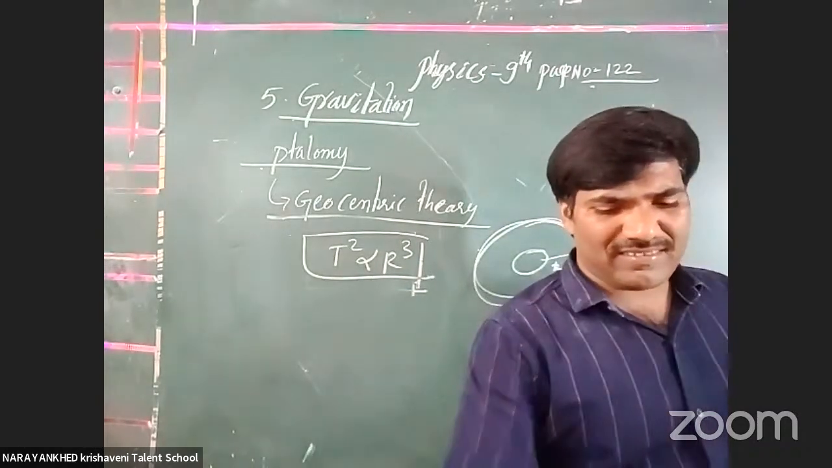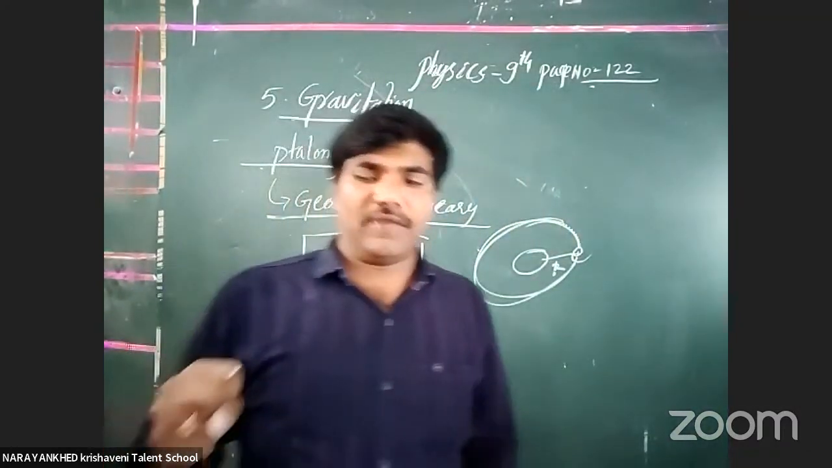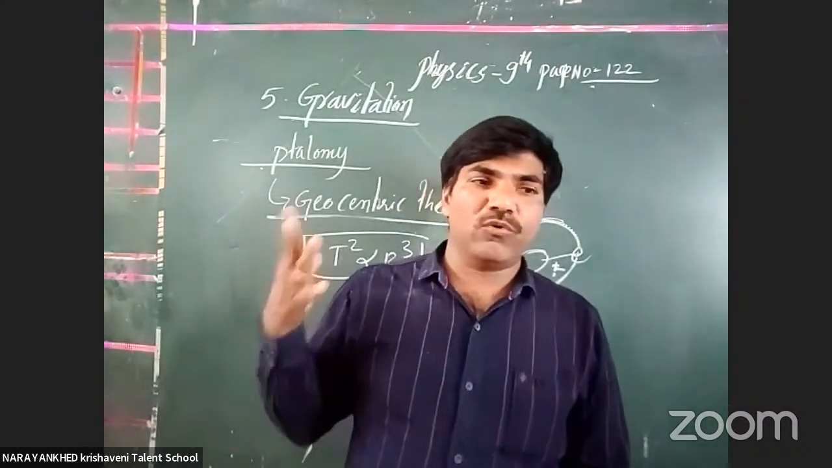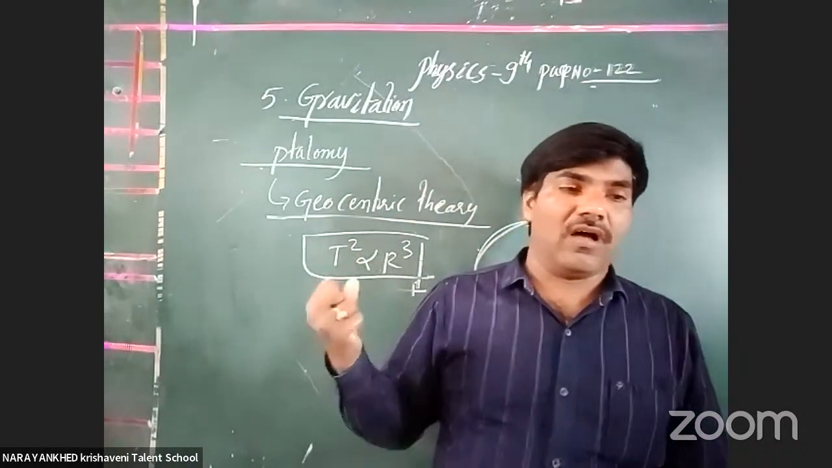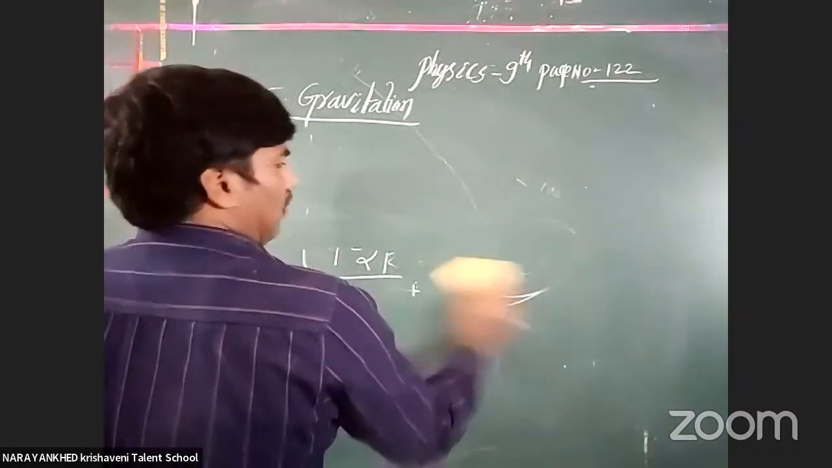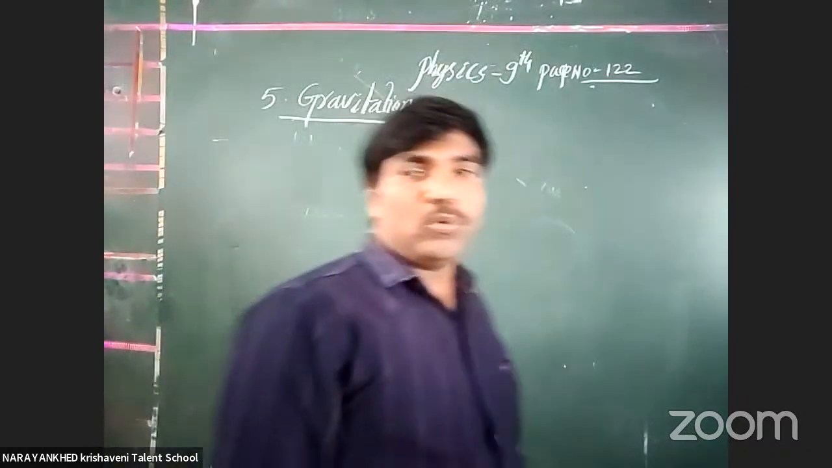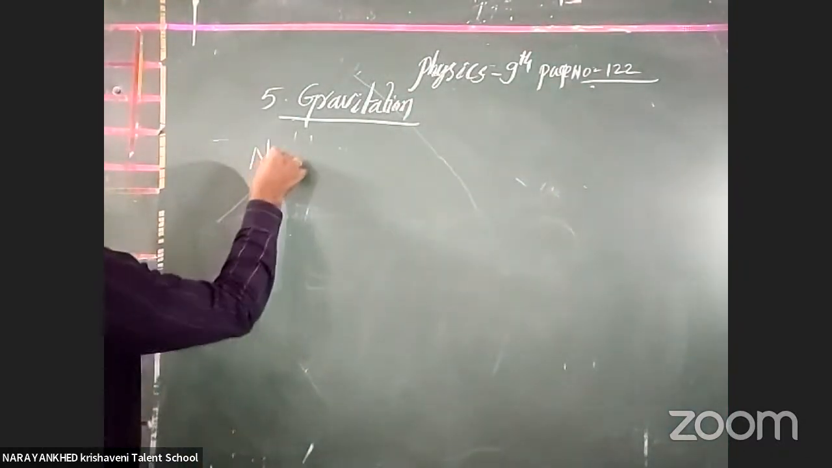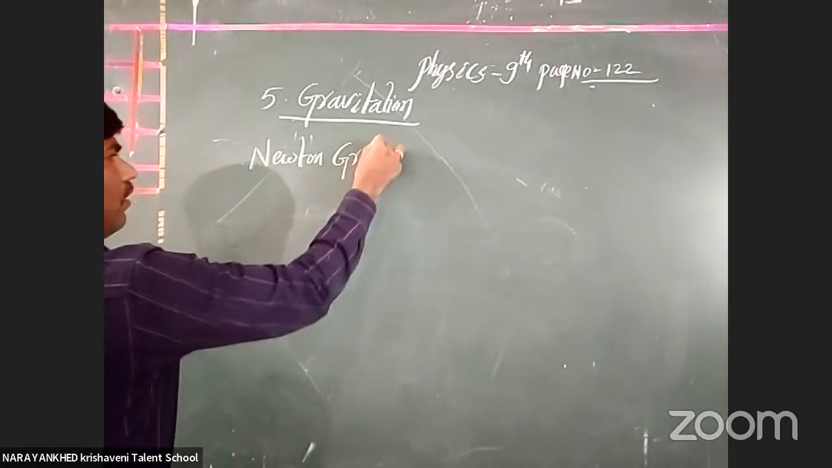Now, on the basis of all these Kepler theories, our great scientist, who is that? Newton. Newton proposed one great theory, called the Newton gravitational law. Our lesson does not start from all this; these are all in our textbook also. Our lesson is about the Newton gravitational law.